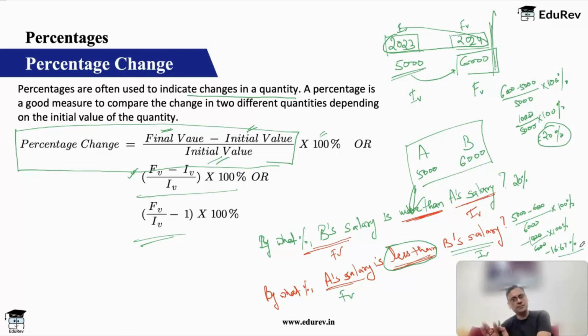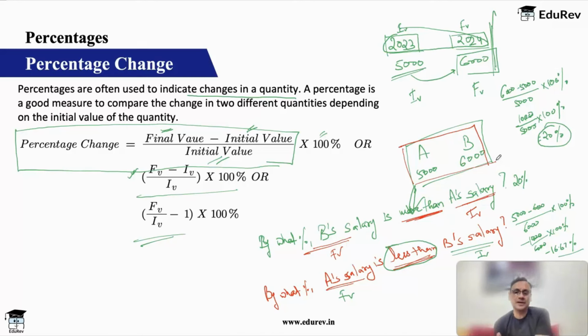Very, very important to understand in a percentage change calculation: first, understand whether the question is asking you for absolute change or percentage change. For example, look at this data, A and B. If I ask you, B's salary is how much more than A's salary? I have not used the word percentage. Hence your answer will be 6,000 minus 5,000, 1,000 rupees. So this is called an absolute comparison.